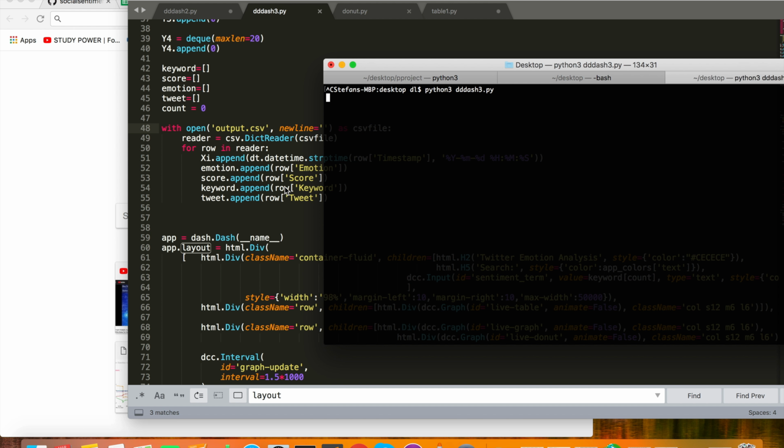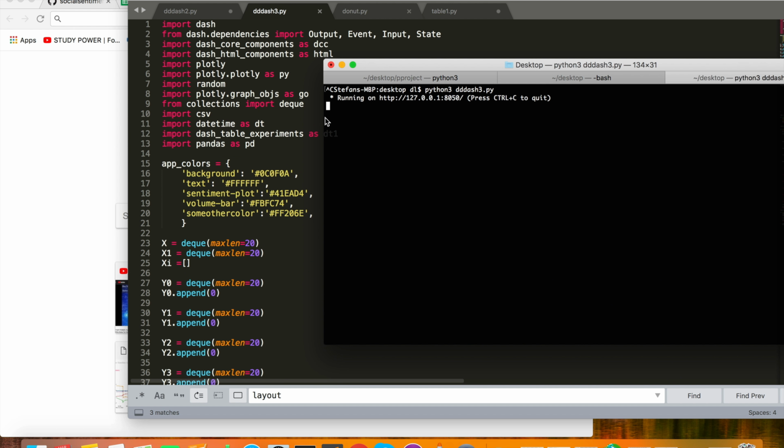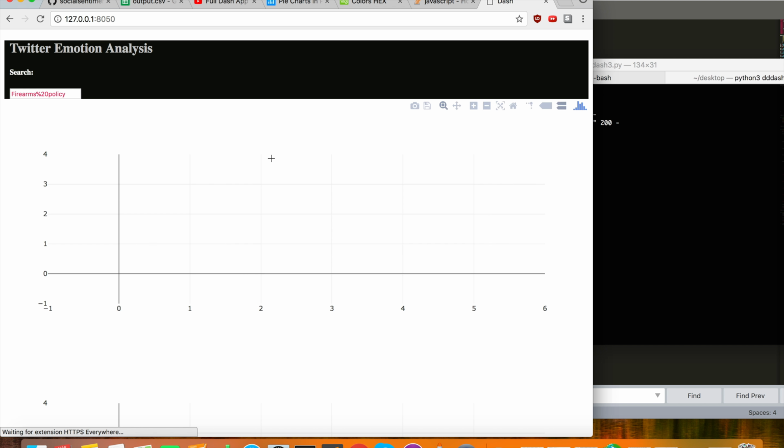So let me fire this up. I'm running this Python file. At this moment, it's loading all the libraries as well as loading some of the data into memory. Right now, the data visualization is running on this address, which is on localhost. So let me do this, and off we go.